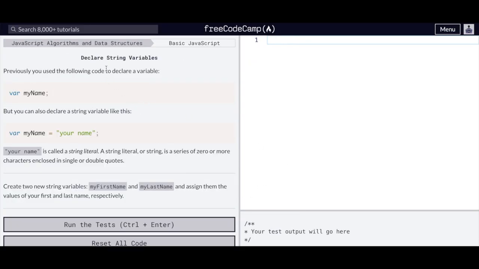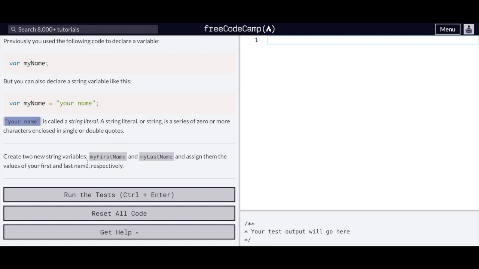Next challenge, declare string variables. Previously, you used the following code to declare a variable, var myname. But you can also declare a string variable like this. Var myname equals, with quotation marks, your name. Your name using quotation marks, and you can also use the single quotes like this. Single quotes or double quotes are fine in JavaScript. Either of them work to create strings. So this here, your name, is called a string literal. A string literal or string is a series of 0 or more characters enclosed in single or double quotes.